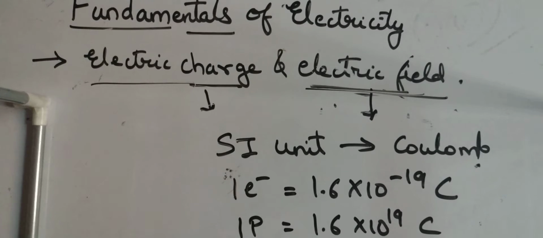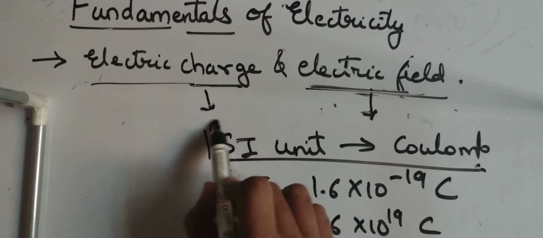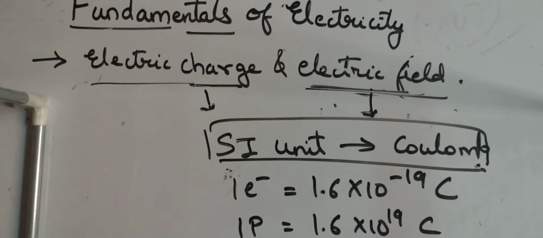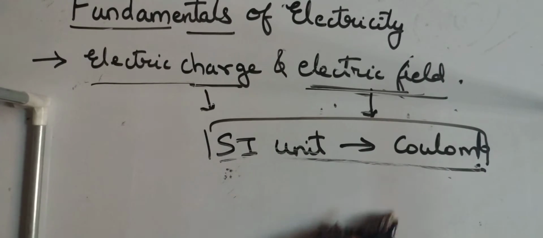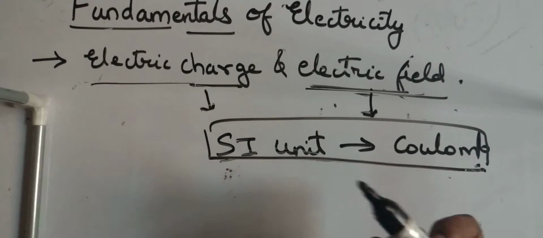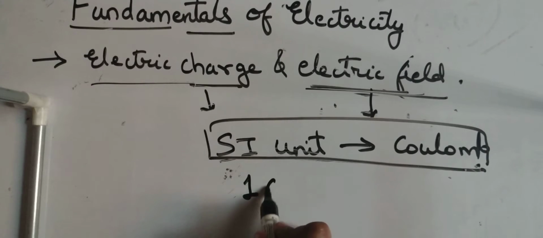So this is a very basic way to understand what exactly a charge is. The SI unit of charge is nothing but coulomb. Understand these are constants. It has its derivation, but at this moment there is no need.